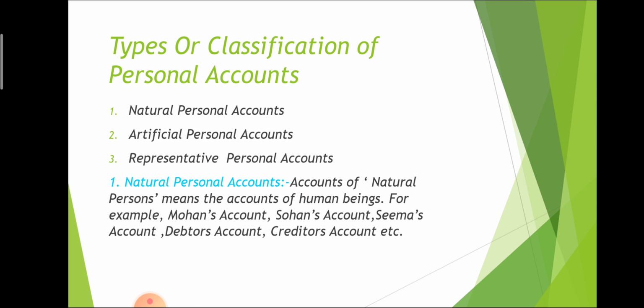Types or classification of personal account. The personal account is classified into three parts: natural personal account, artificial personal account, and representative personal account. In natural personal account, natural persons are included, like human beings. For example, Mohan's account, Sohan's account, Seema's account, Geeta's account, Kratos account. All are included in the natural personal account because all are human beings.